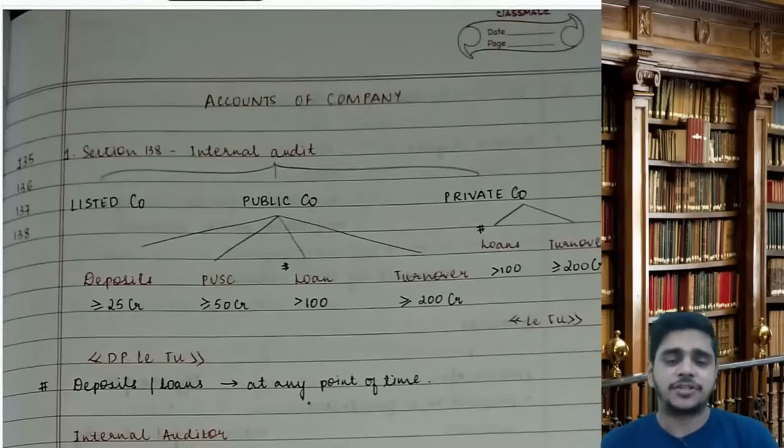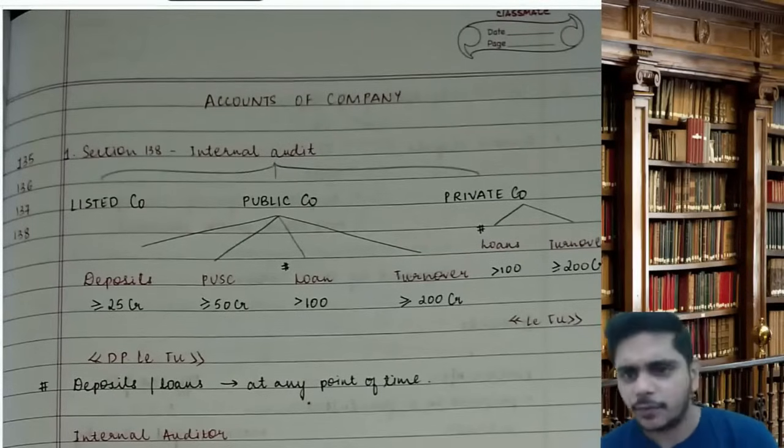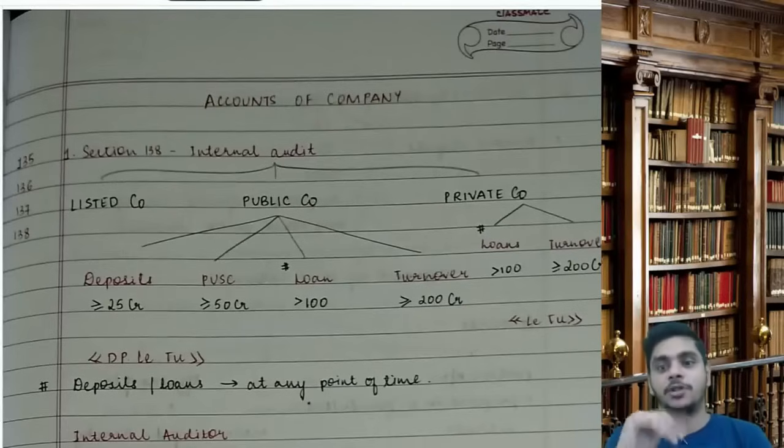So today we are starting with a chapter called Accounts of Company. A lot of limits are there, a lot of MCQs are there, a lot of case questions are there. Very interesting, very easy chapter. Plus this is common with the audit paper also.